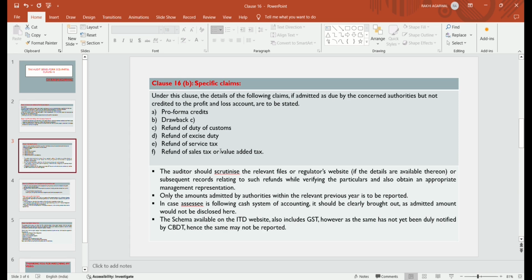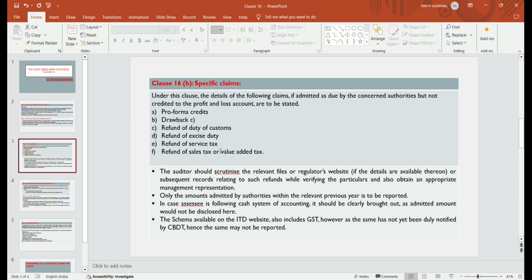Like if there are items which are due to the entity, and the entity is assured that it will receive them in future, but the income is not credited to the profit and loss account, such as pro forma credits, drawbacks, refund of duty of customs. Intimation is received by the entity but the refund is not yet received, so there is an assurance that they will receive the income, but it is not credited to the PL account.